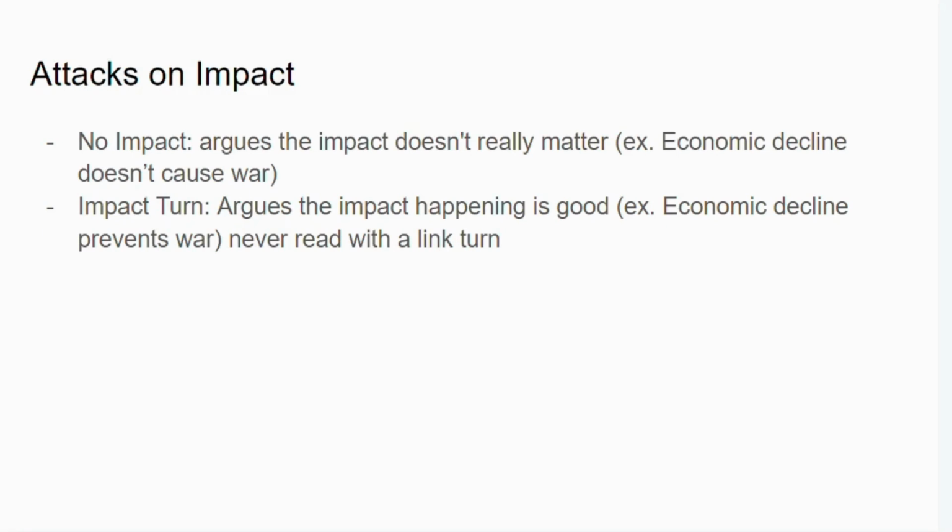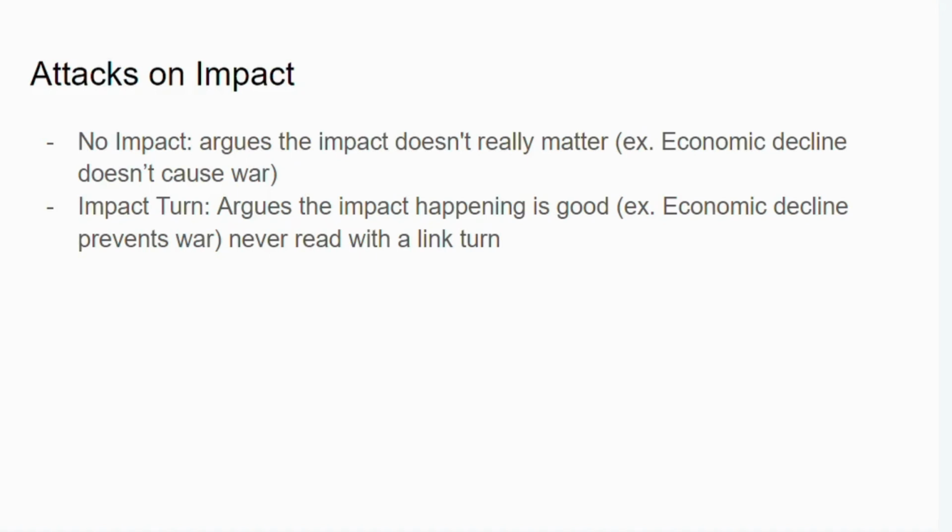Alright, then on the impact. So first, there's no impact. It argues that the impact doesn't really matter. So it would say economic decline doesn't cause war, or like the economy is resilient. So it's essentially saying, look, the impact isn't going to matter. Nothing's going to happen if the economy declines because there's simply no effect on it. Don't vote us down for this effect they claim. Even if our plan does cause it, it's not going to matter because there's no effect.